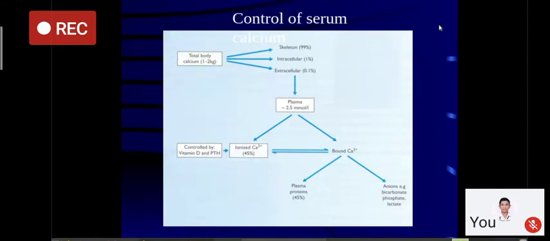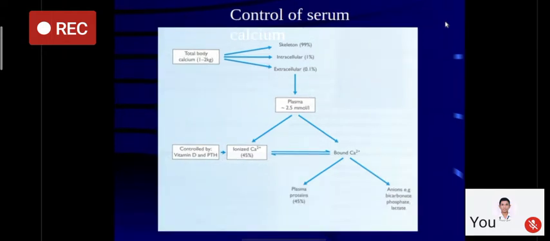Now, looking at serum calcium, the total human body contains around 1 to 2 kgs of calcium, out of which 99% remains inside the bones, 1% is intracellular, and a very small amount, 0.1%, is extracellular.